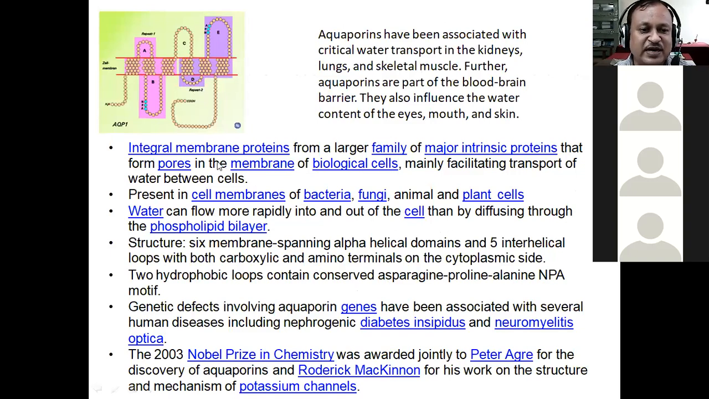So here are some more details which are given. Again, I'm not going to read everything. Okay, it is just important for you to know the name of a transporter and the function of the transporter. Okay, and the fact that it is a uniporter. Only the water molecules are transported across these transporters.